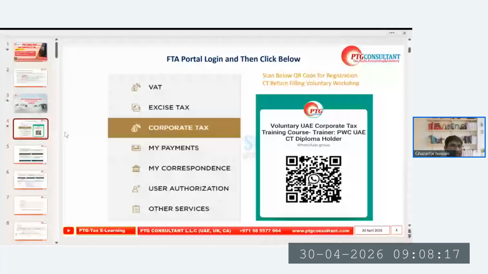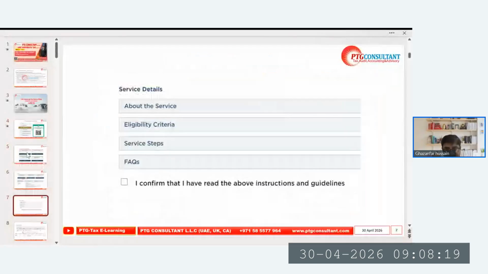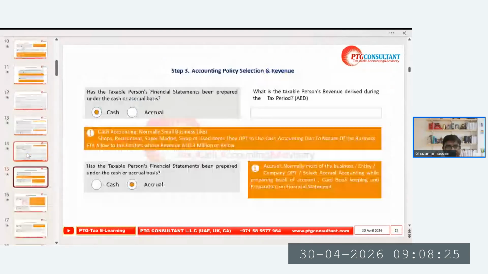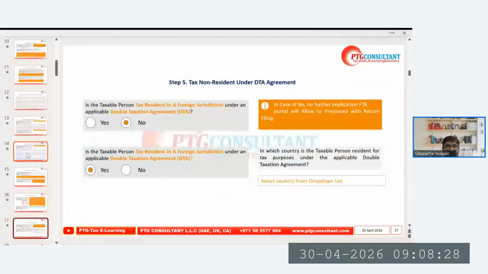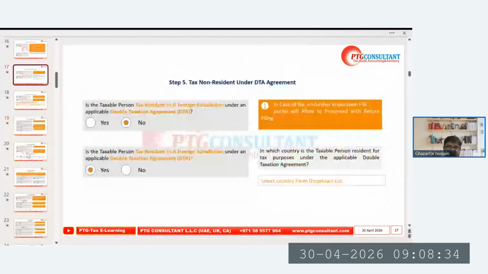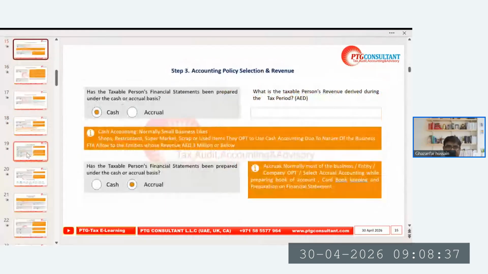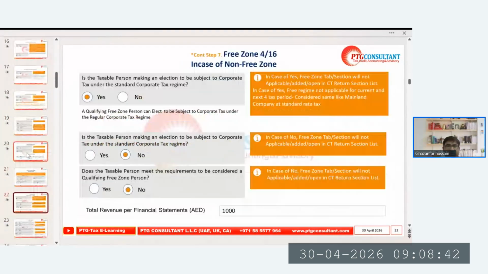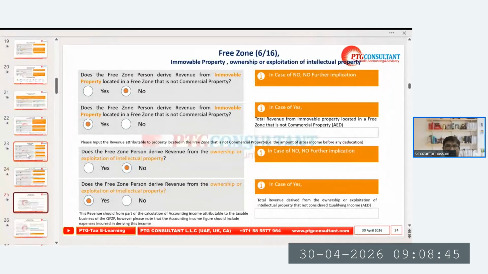So let me share the screen again with you guys. Application, city return. Okay, this is actually the full return we are covering, but currently we are covering it one by one where we are coming to the relevant part. So today we're seeing the accounting policies, multinational, immovable property.